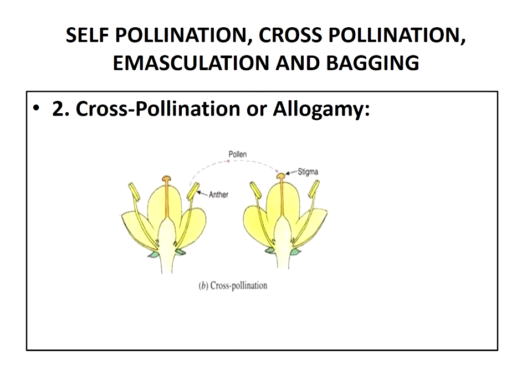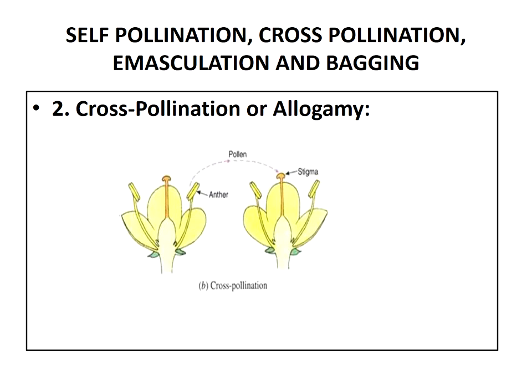Next is cross-pollination. When the pollen grains are transferred from an anther of one flower to the stigma of another flower borne on different plants of the same or a different species, then the process is called cross-pollination.